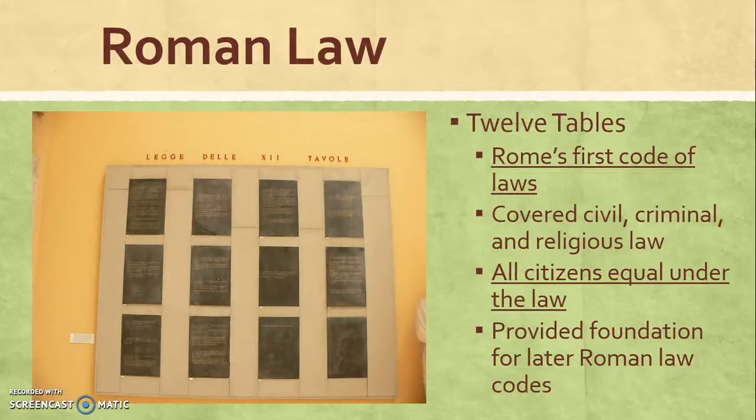The 12 tables made up Roman law. This was Rome's first code of laws, and they covered civil, criminal, and religious matters. All citizens were equal under the law. They provided the foundation for later Roman law codes, so these are very important to our Western civilization.